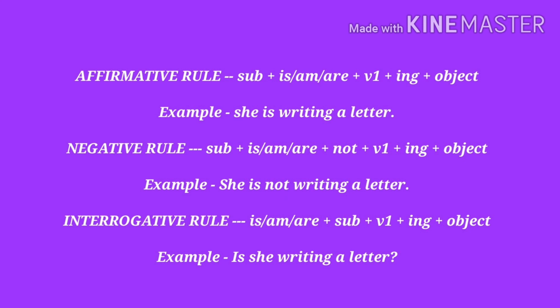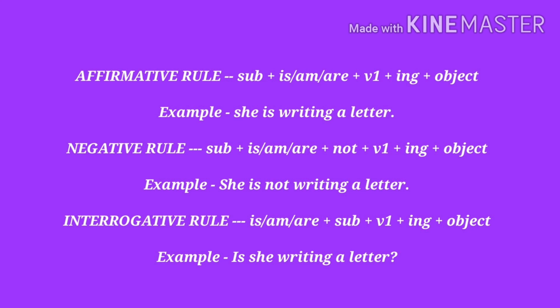In negative sentence, subject, according to the subject is, am or are, not, then the ing form of the verb, or we can simply say that we add ing to the first form of the verb. Example, she is not writing a letter. In interrogative sentences, we use is, am or are before the subject according to our subject.